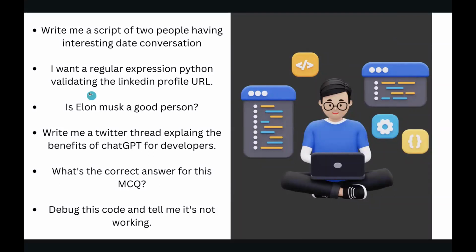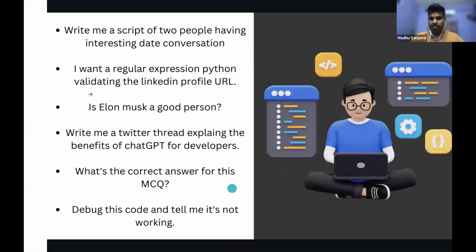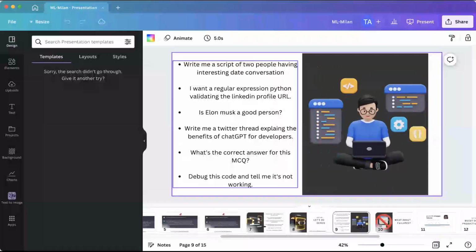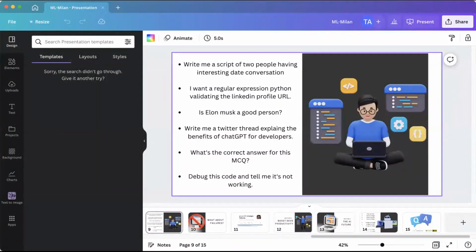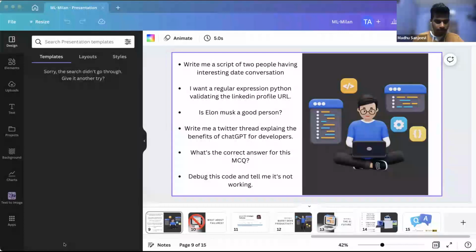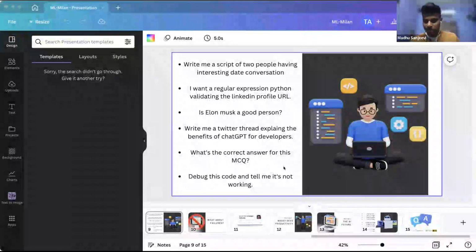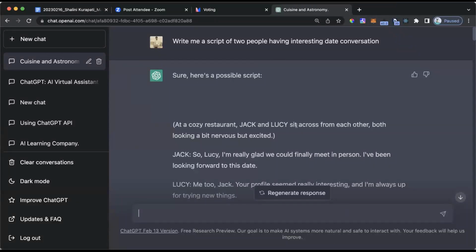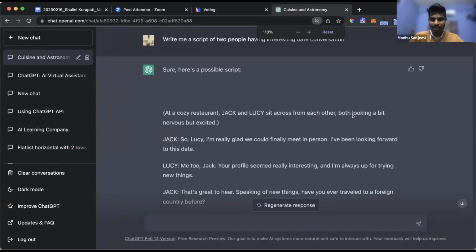Yes, I'm on ChatGPT, but maybe I should stop the sharing and share the screen again. Yeah, now you can see, I guess. Is the font okay, or can I reduce it? Perfect, I think it's fine.